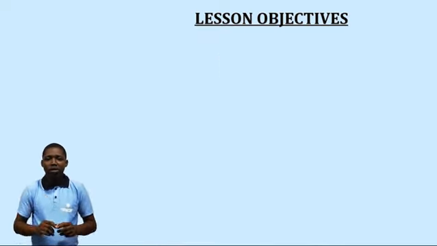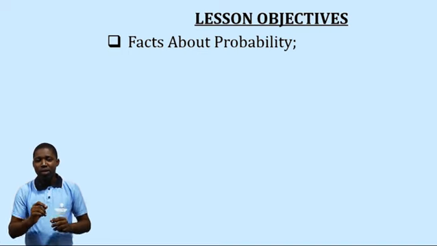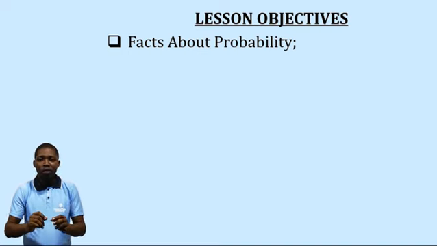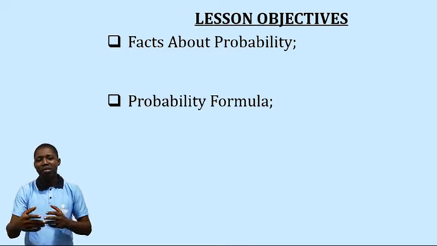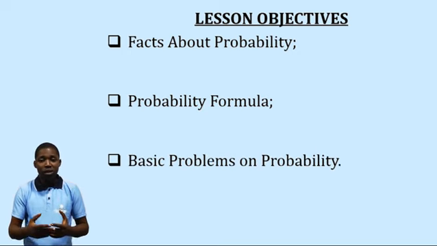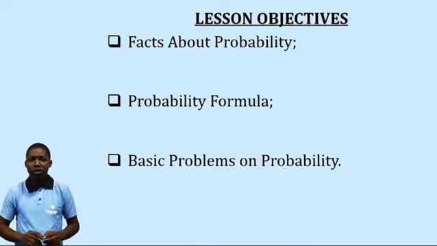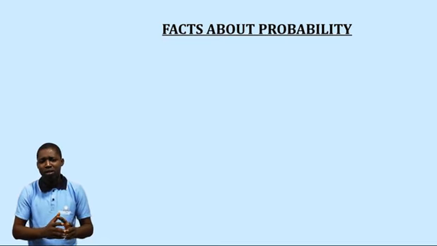The first thing, we'll be talking about facts on probability. Secondly, we'll be talking about the probability formula. And lastly, we end it up by solving some problems involving probability. Now, let us start with the first point, which is facts about probability. Now, the question is, what is probability?